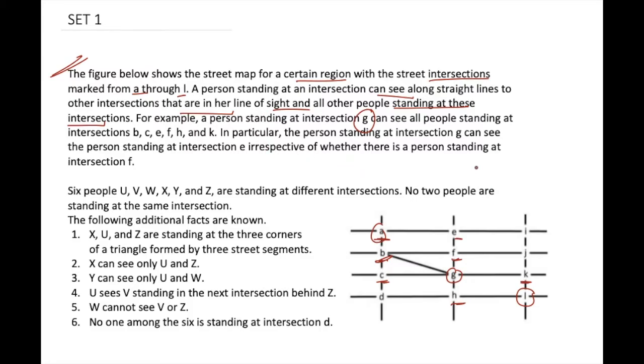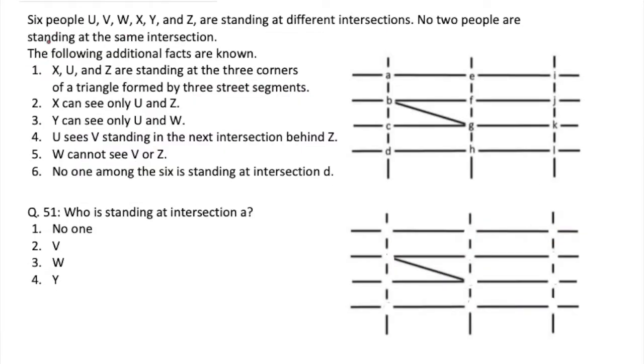In particular, a person standing at an intersection G can see the person standing at intersection E irrespective of whether there is a person standing at intersection F. So for example, if there is a person standing at intersection K, he or she will be able to see the person at intersection I irrespective of the fact that whether J is occupied or not. Now let's read the further instructions. So 6 people U, V, W, X, Y, Z are standing at different intersections and no 2 people are standing at the same intersection. So there is no overlap.